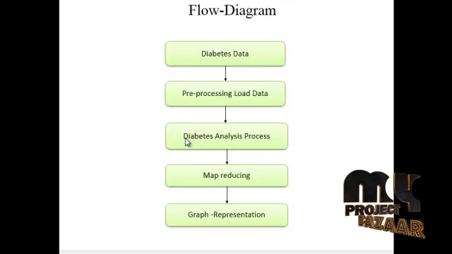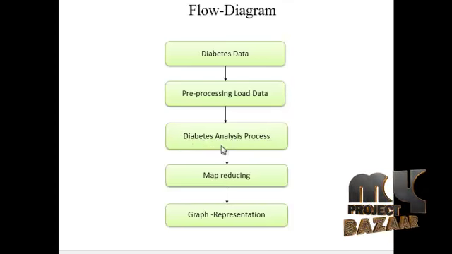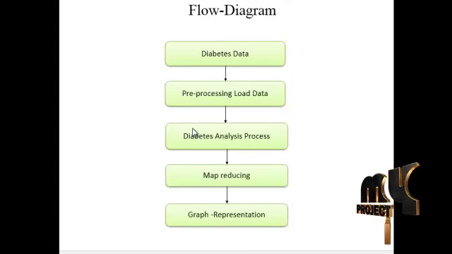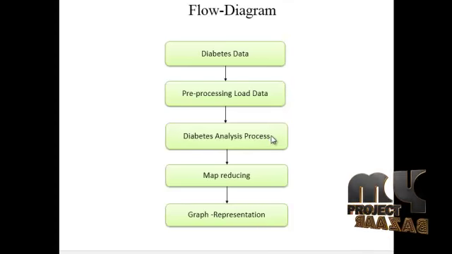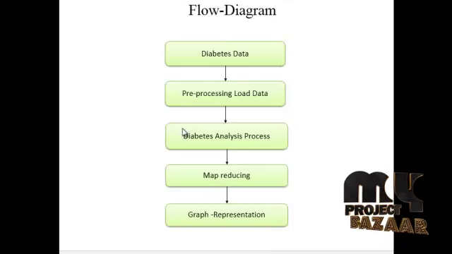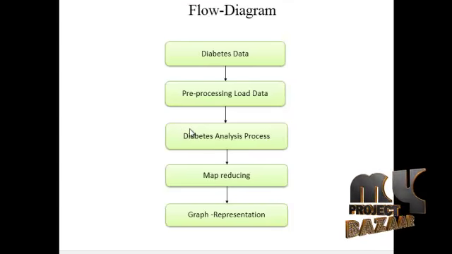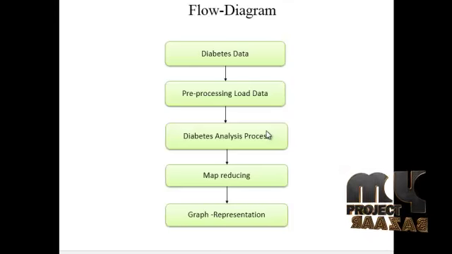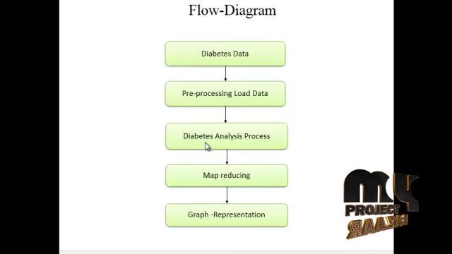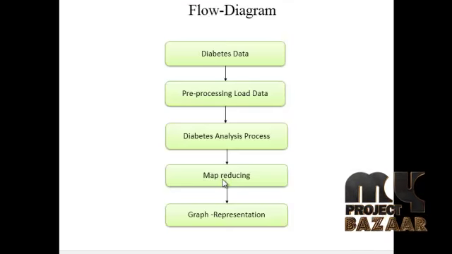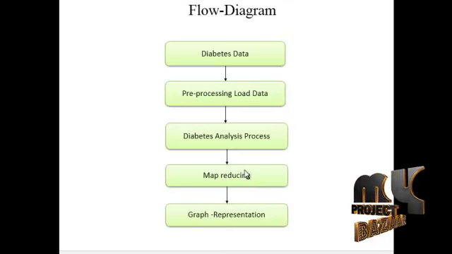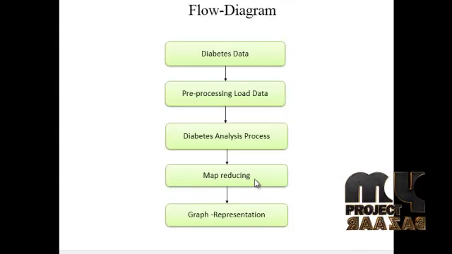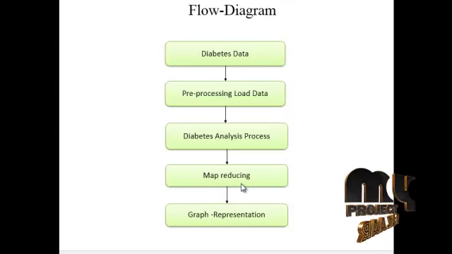So third is the diabetes analysis process. In this process, we analyze which year diabetes occurs at a high level, which year it is normal, and which year it is low. With these three types of classification, we classify the diabetes information year by year. The fourth step is map reducing. MapReduce is a process that can store the information into Hadoop.